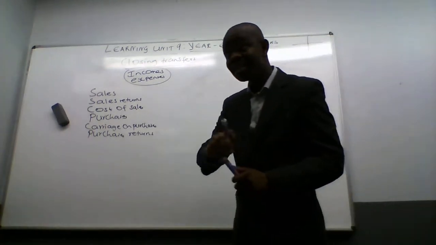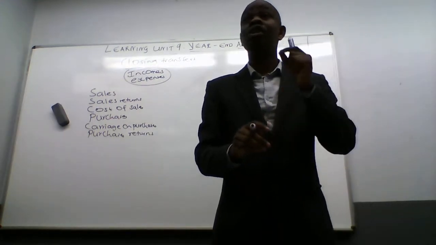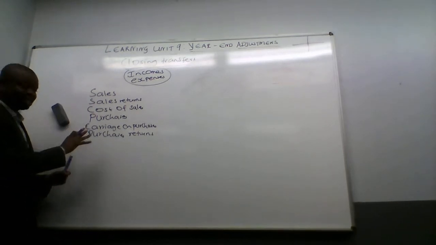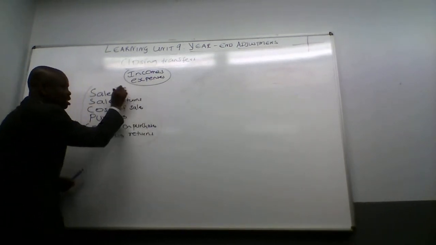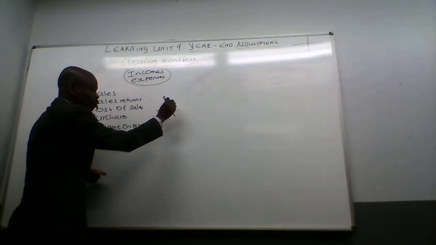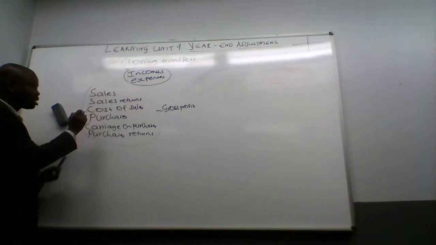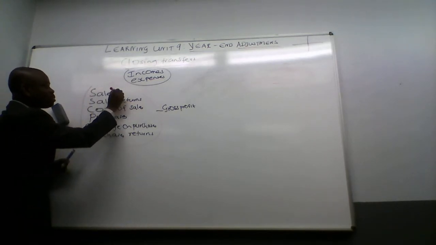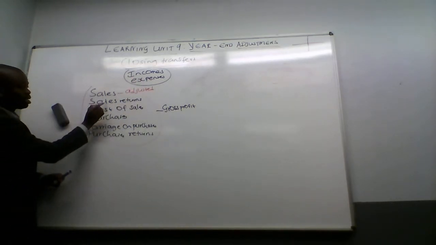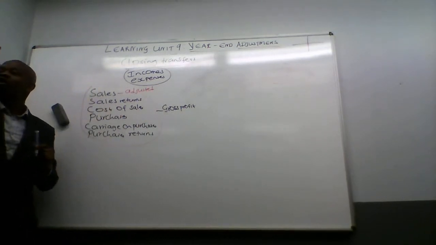You take sales less cost of sales, we find gross profit. Don't forget. So all these things, when you put them together, the result will be what? Gross profit. Remember I said gross profit will take sales less what? But this sales must be first adjusted. What do I mean by adjusted? You must first minus what, before you can say sales less cost of sales?